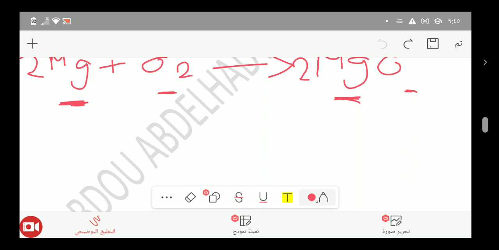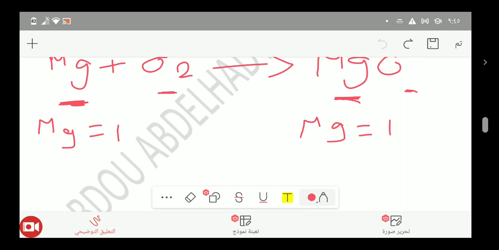You can count the number of magnesium atoms before balancing. Let's delete them. You can write here at the left hand side, magnesium atoms equal 1, and the magnesium here equal 1. So it is so easy, they are equal. The left hand side number of magnesium atoms is equal to the right hand side number of magnesium atoms.